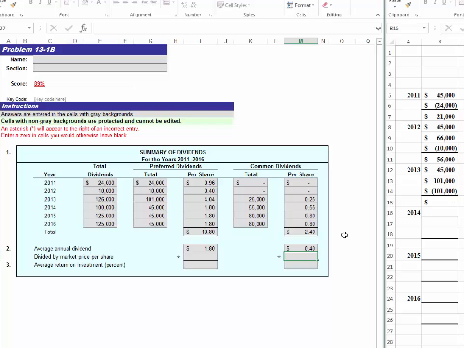Part 3 says assuming a market price of $100 for the preferred stock and $5 for the common stock, what they want us to do is calculate the average percentage of return for the shareholder's investment. To figure your average return, you just divide the average annual dividend by the market price and then turn it into a percentage. For the preferred stockholders, that would be 1.8%. For the common stockholder, 40 cents divided by $5 would give us a return of 8%, and that would be the end of problem 13.1b.